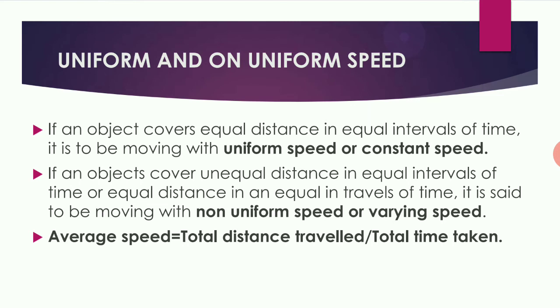Time is changing but distance is the same. We say that kind of speed is called non-uniform speed or varying speed.